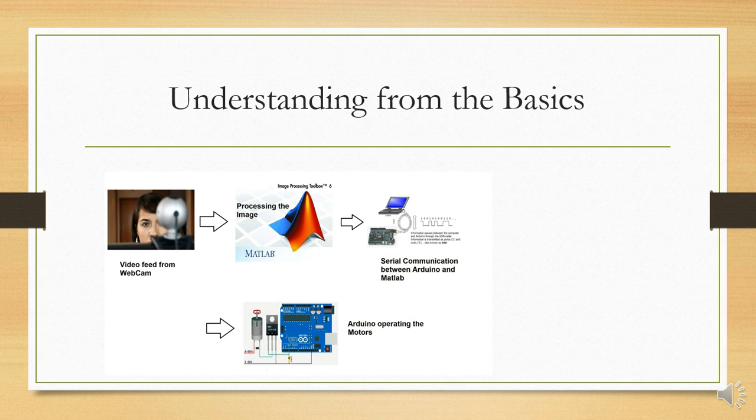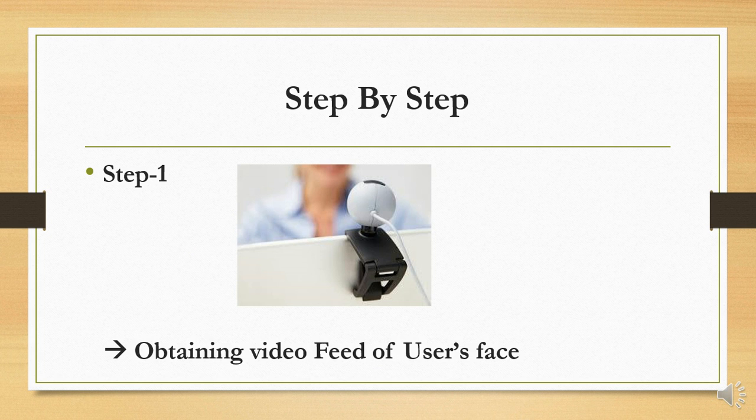After determining that, MATLAB can't directly direct the motors to behave accordingly. Only the Arduino can do it. Arduino is the brain of our project. Arduino will decide which motor should move and for what time. So MATLAB has to communicate with Arduino to get in touch with the motors. MATLAB sends serial communication to the Arduino to tell it where the user is actually looking. In the Arduino we have coded it accordingly, so if the person looks left, the Arduino will make the motors move in such a way that the wheelchair turns left. Now let's have a detailed analysis of what I have just explained.